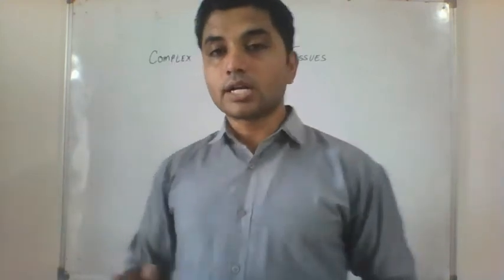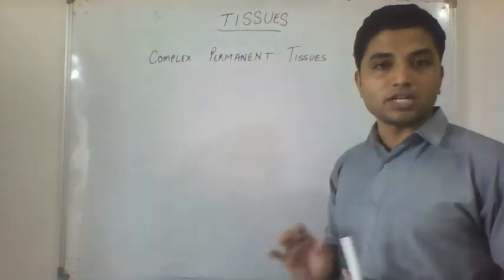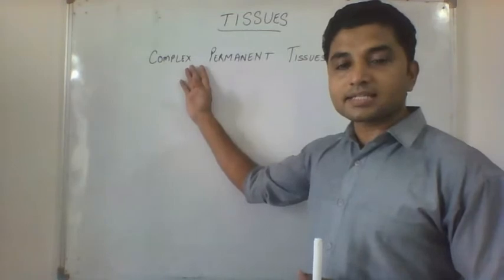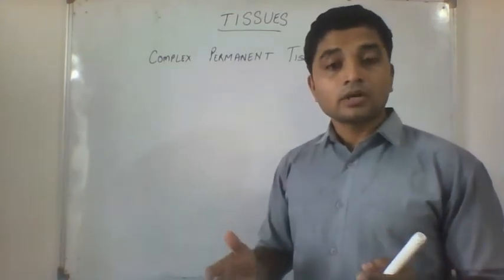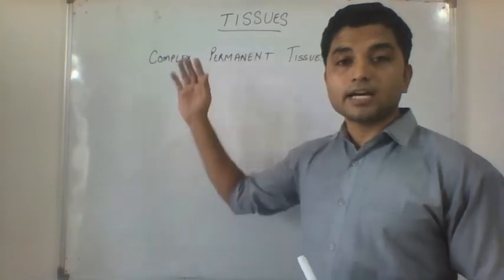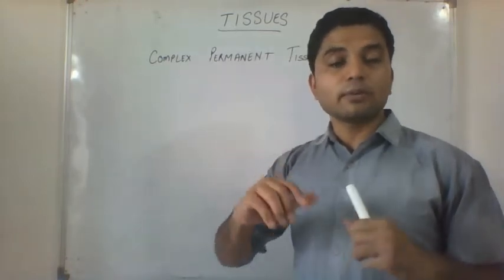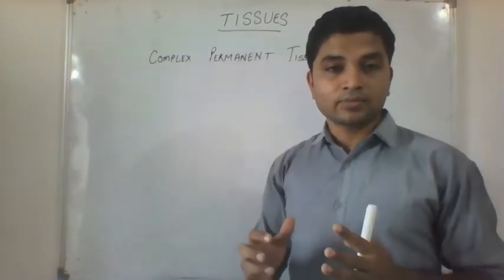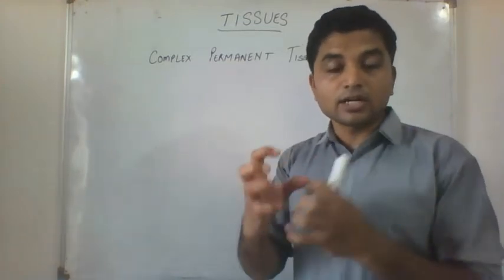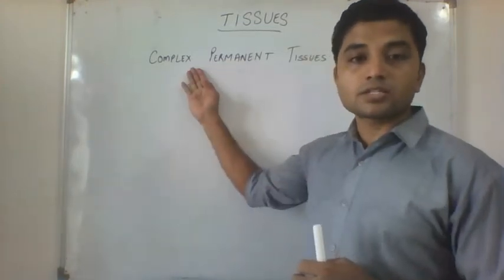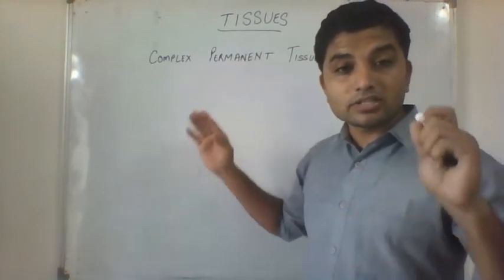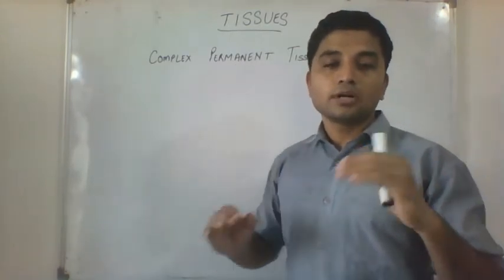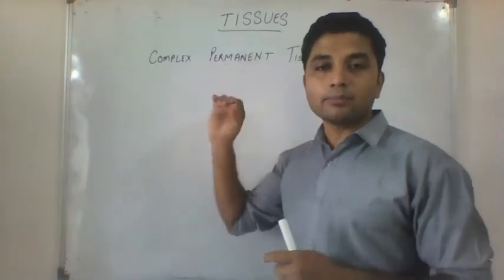Today what we are going to study is the complex permanent tissues. Complex because they perform complex tasks in a plant, and along with that they are complex also because they are made up of different types of cells. There are different types of cells working together. That's why it is known as complex. And why permanent tissues? Because they have lost the ability to divide any further. That is why we call them permanent tissues.